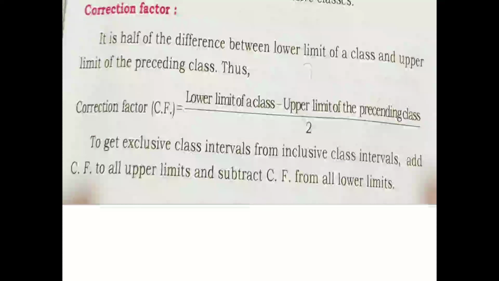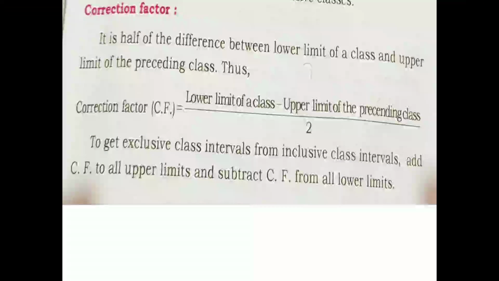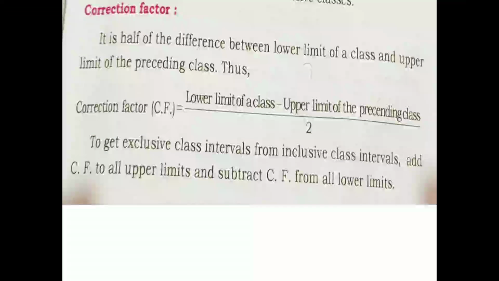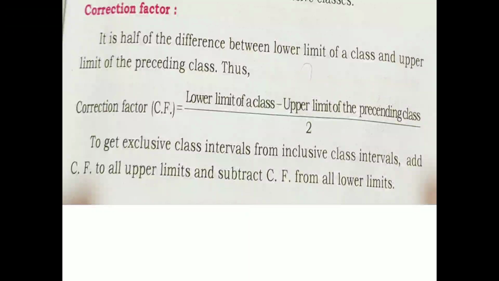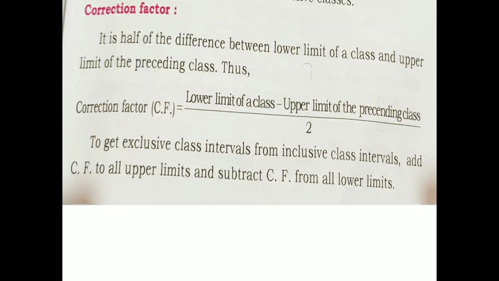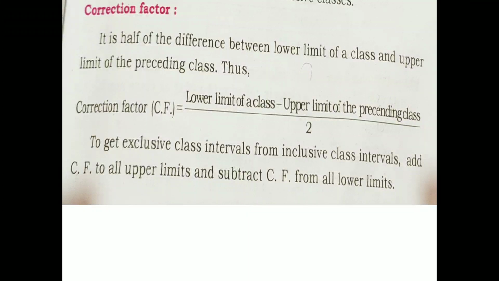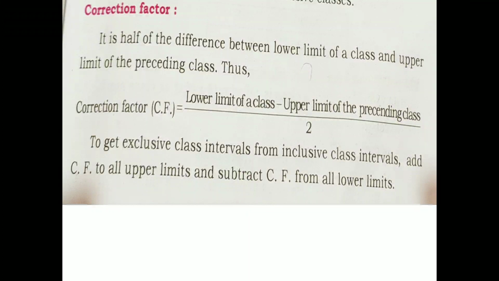Correction factor is half of the difference between the lower limit of a class and the upper limit of the preceding class. Thus the correction factor is equal to the lower limit of a class minus the upper limit of the preceding class, divided by 2.